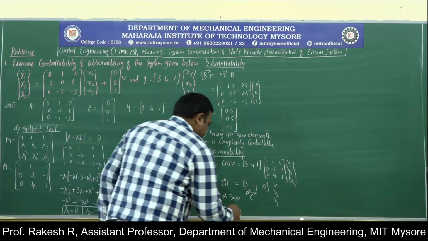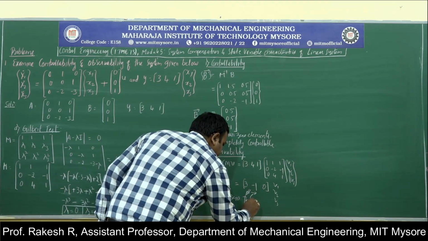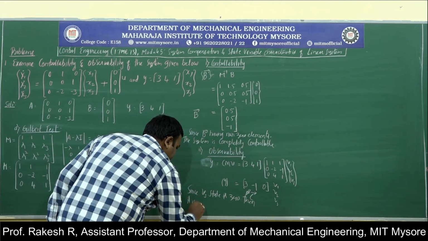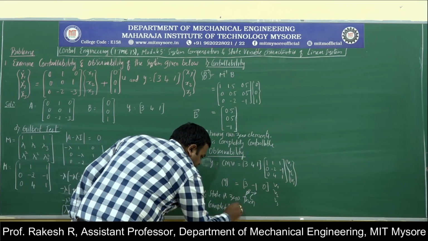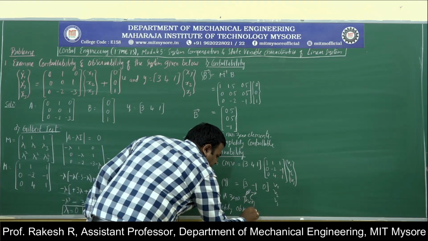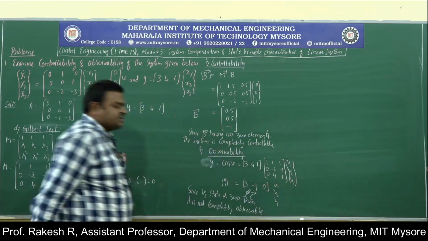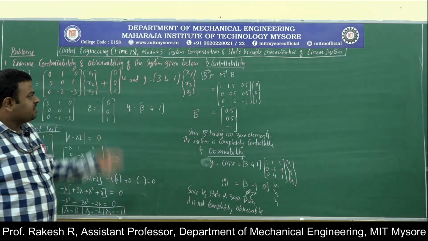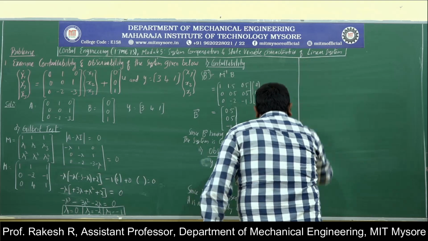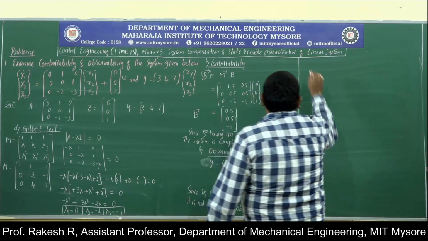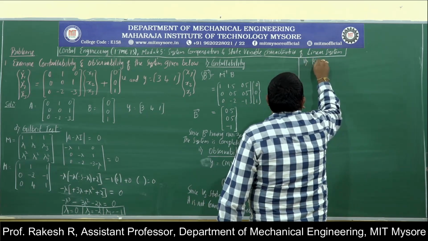Since V3 is 0, it is not completely observable. That is the conclusion we will draw. This is Gilbert test. Next, let us do the second test, that is Kalman's test.